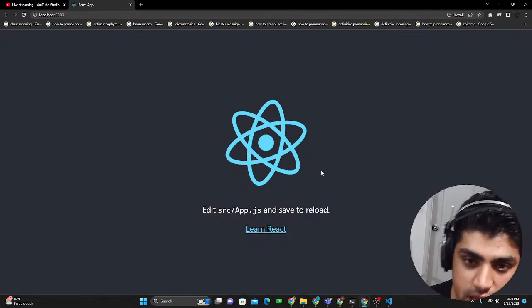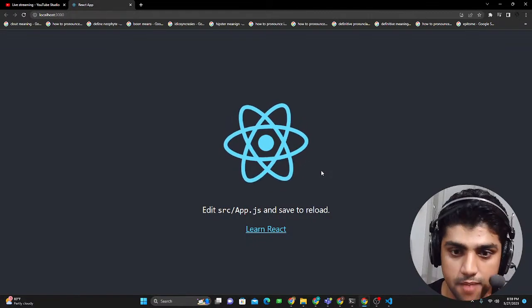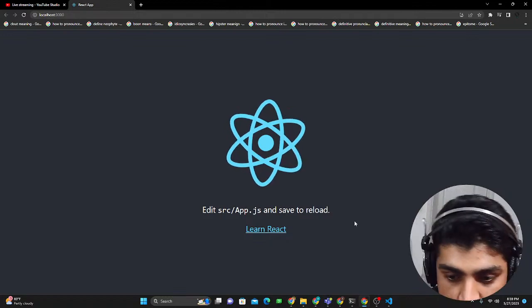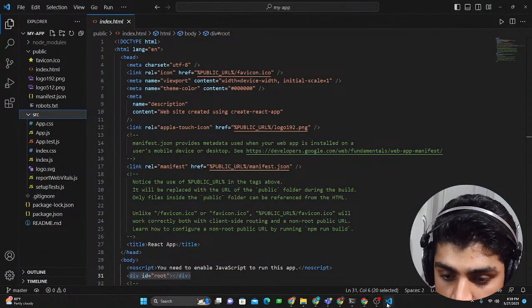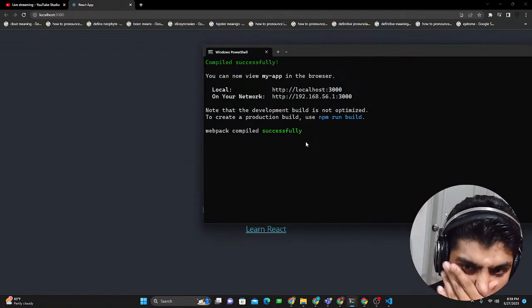This is our React app. This is working. This is the basic hello world of a React app. You just have it working, functioning on your computer. And if you look in the command prompt, over here, it says webpack compiled successfully.